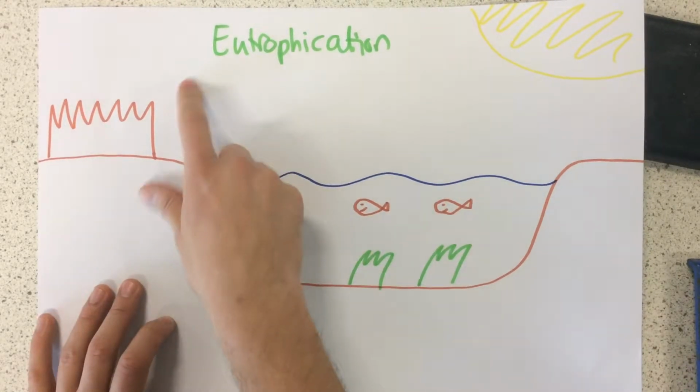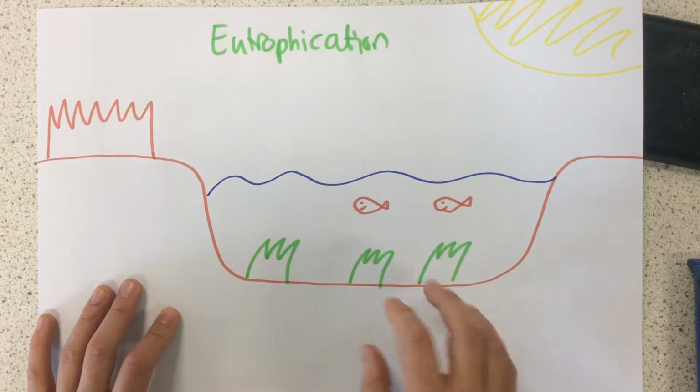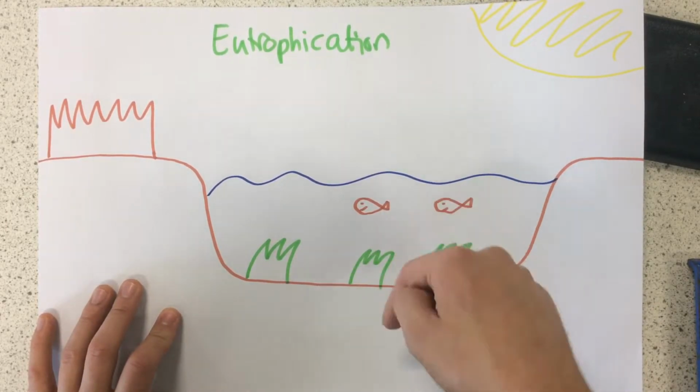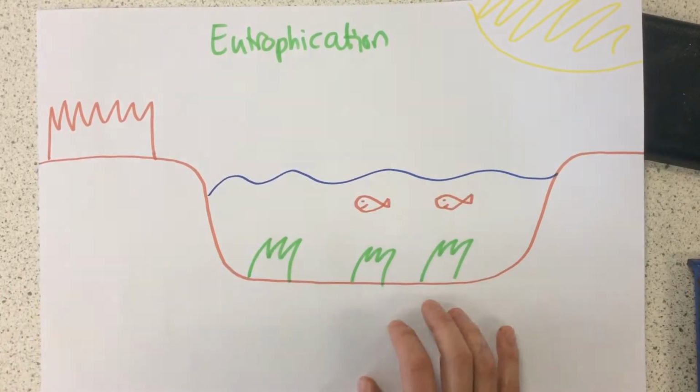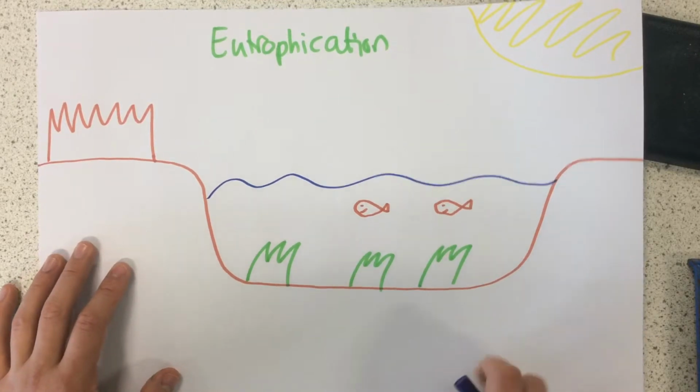Okay, today I'm going to talk to you about eutrophication. Eutrophication is something which can negatively impact an ecosystem and can decrease the biodiversity. The biodiversity just means the range of different living organisms within an ecosystem. So let me explain how it works.